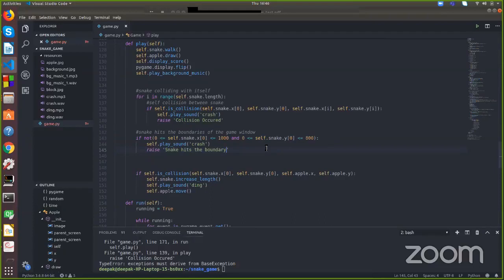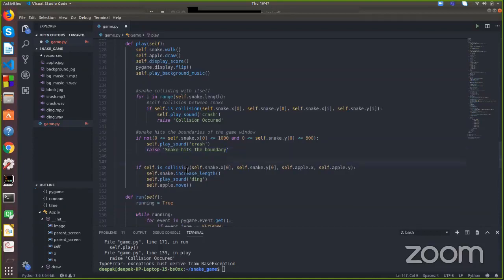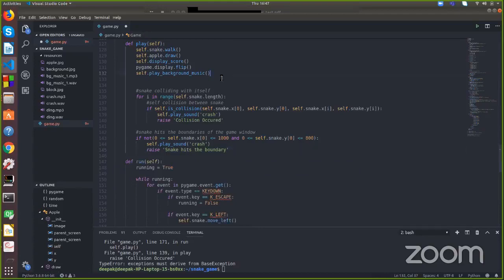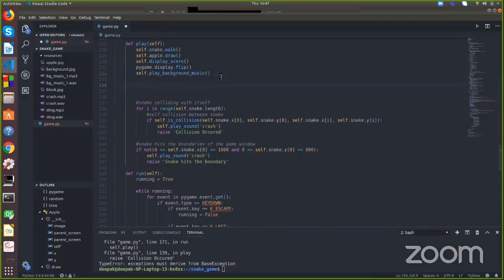So let me know if you have any doubt in these two conditions. Any doubt over here? See, let's be clear. Don't get confused. This was when the snake eats the apple. Let me just write this above this. So this was when the snake eats the apple.